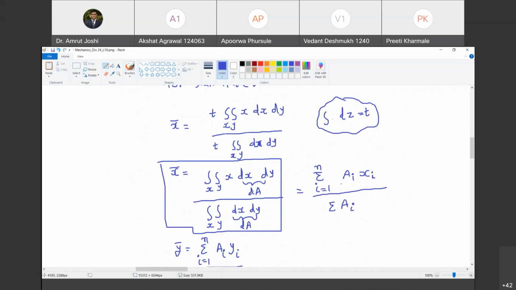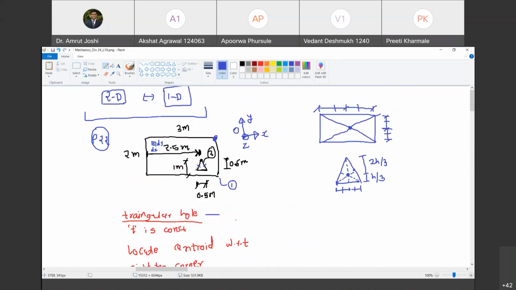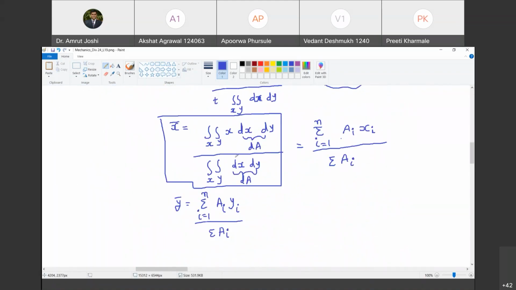Now, if I divide the entire figure into discrete areas like triangle, rectangle, regular shapes, then can I replace this integration by summation? Yes, easily. How do I do that? It is x into dx dy. What is x? X is the distance of the centroid of dx dy from the origin. Do you agree with me? Yes, sir.